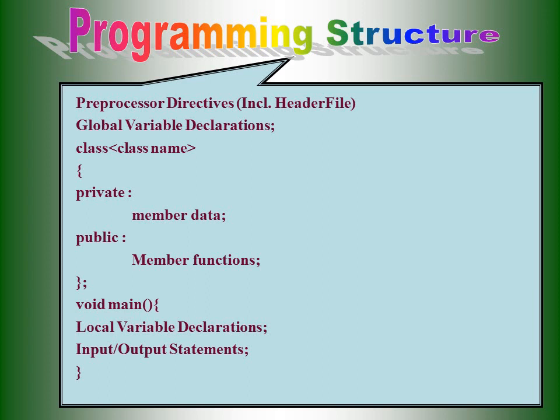C++ programming is object-oriented programming. We do not have a similar structure for every programming language. For C++, we can also follow rules for writing the C++ program structure.